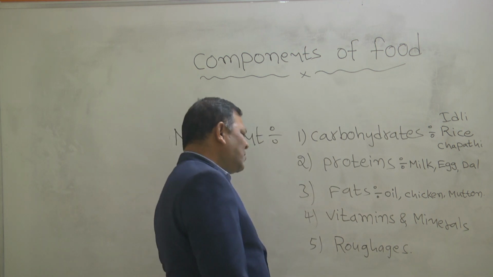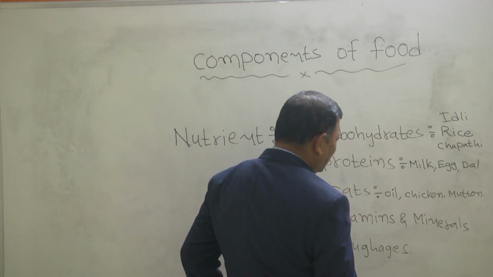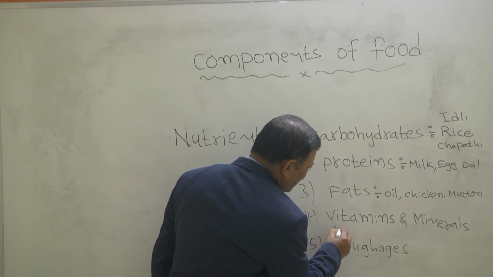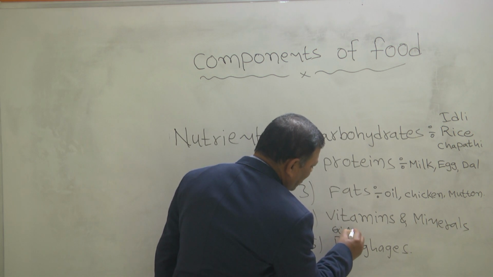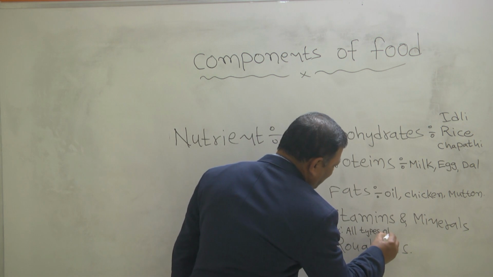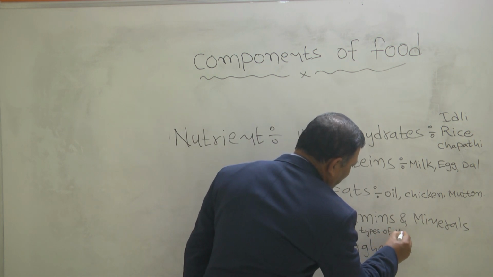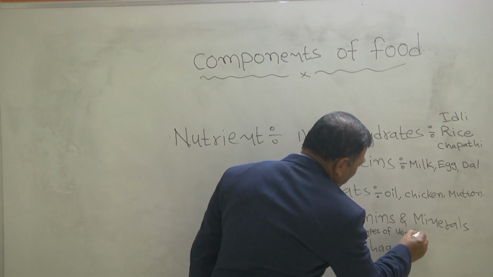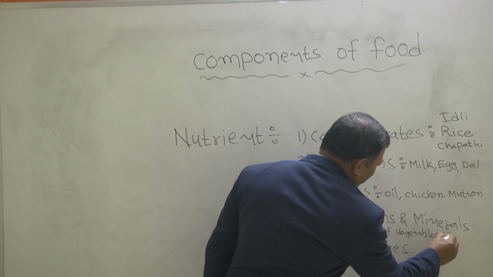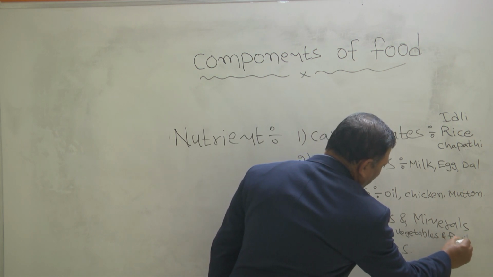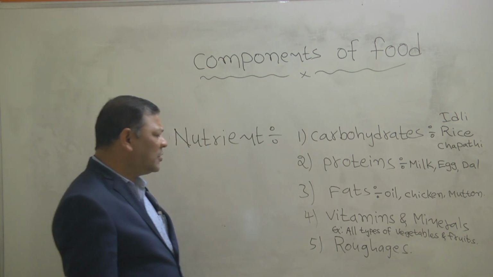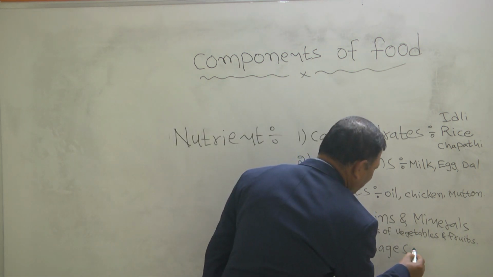Can you say the examples of the vitamins and minerals? Most of the vitamins, for example, are in all types of vegetables and fruits. Okay. This is the example. Can you say the examples of the roughages?